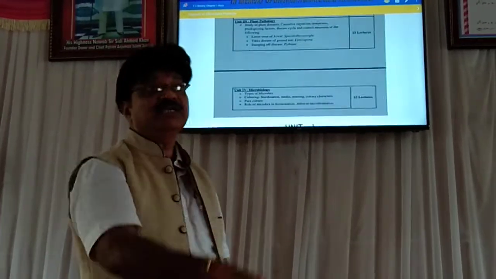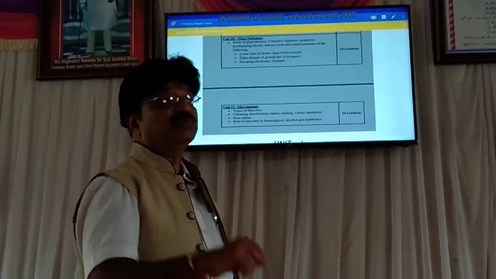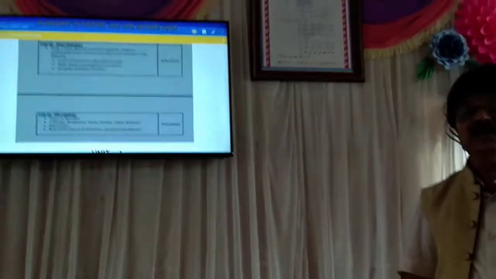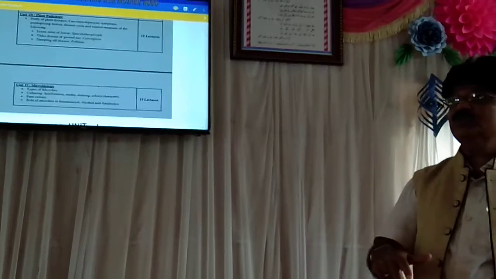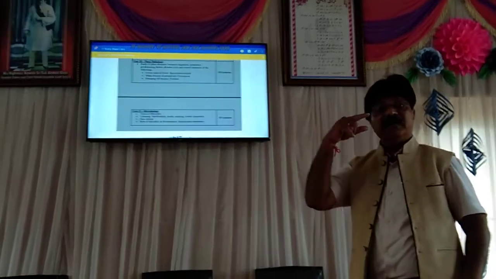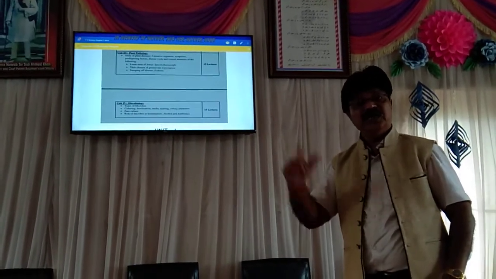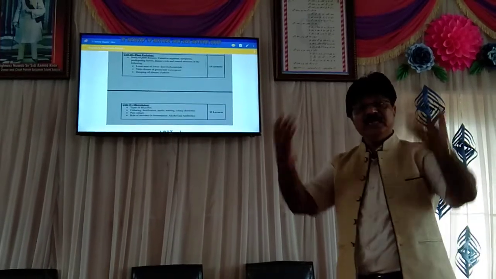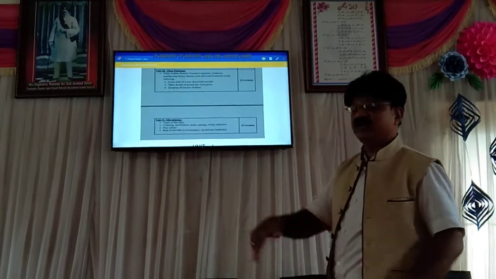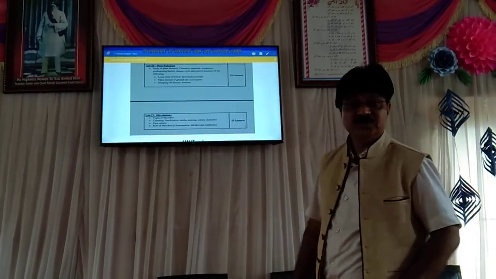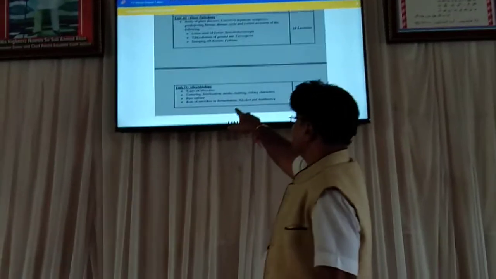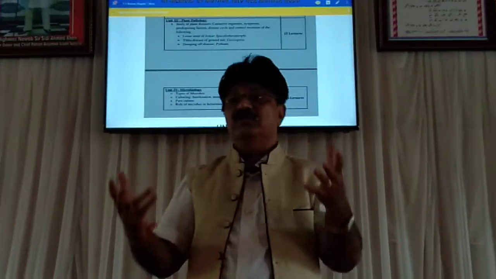But when respiration takes place in the absence of oxygen, it is called anaerobic respiration, which is also known as fermentation. So we have to learn about respiration in the absence of oxygen in microorganisms. We carry out aerobic respiration, and microorganisms carry out respiration in the absence of oxygen. That is called anaerobic respiration, known as fermentation. So we have to learn about fermentation.